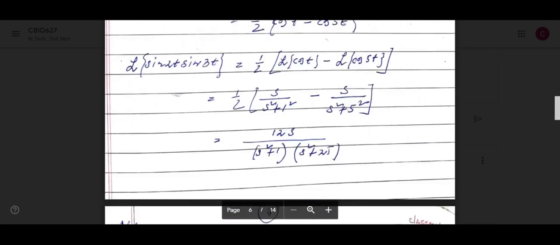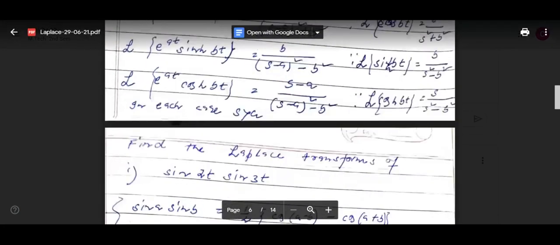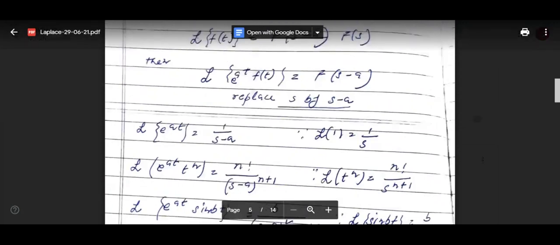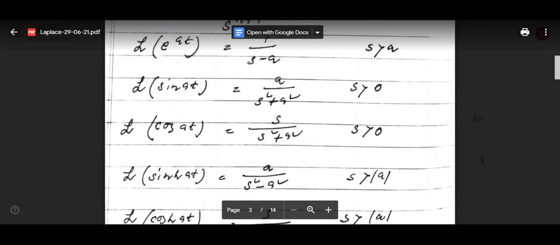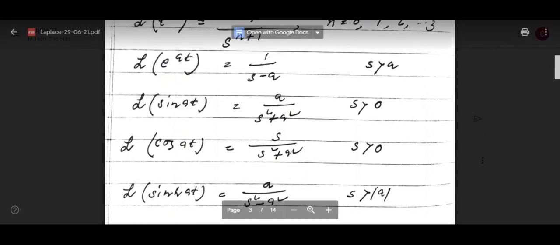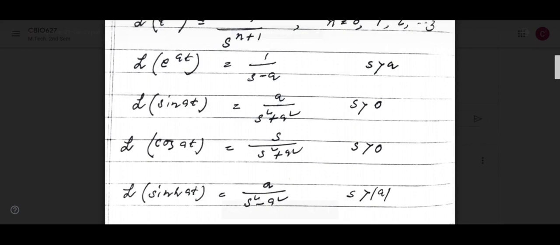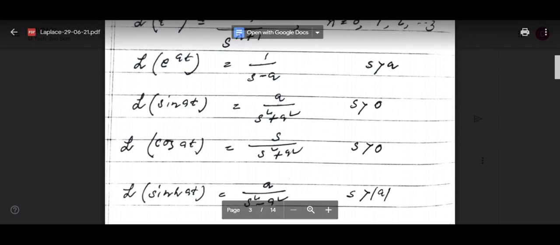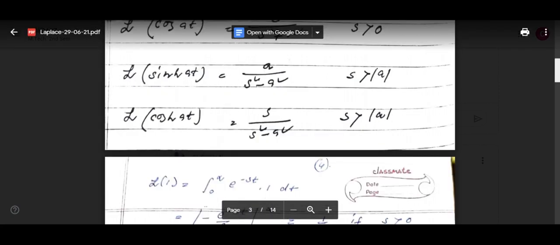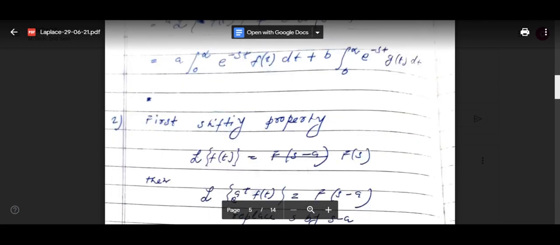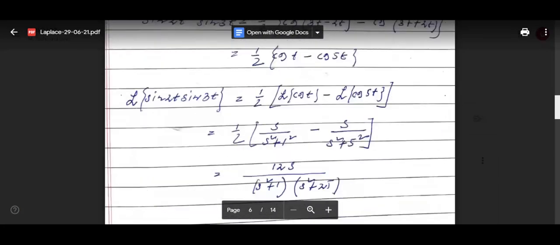So Laplace transform of sin bt equal to b by s square plus b square. So bt is basically here 2t. So you can write Laplace transform of sin 2t will be 2 by s square plus 2 square. Am I correct? See, our formula is Laplace transform of sin bt equal to b by s square plus b square. Okay.